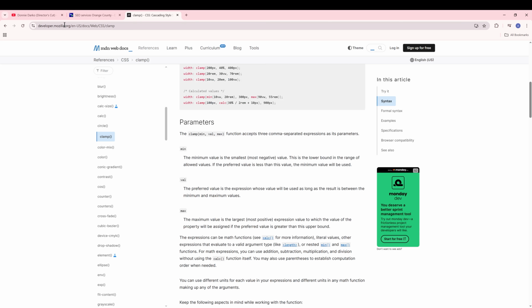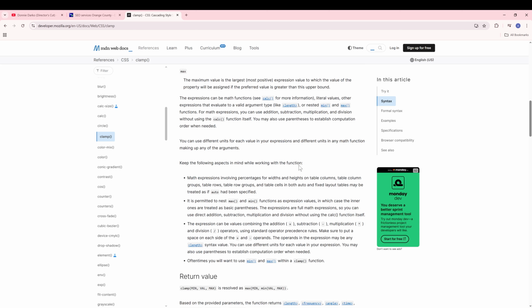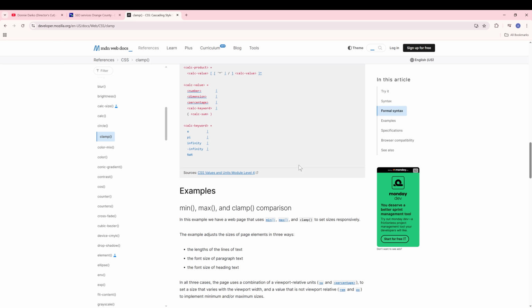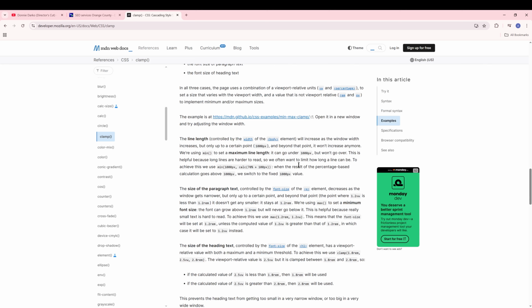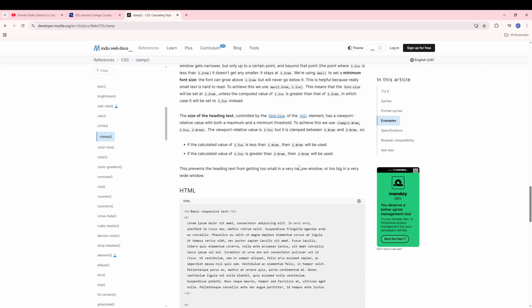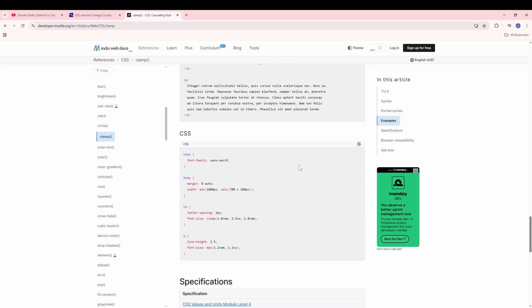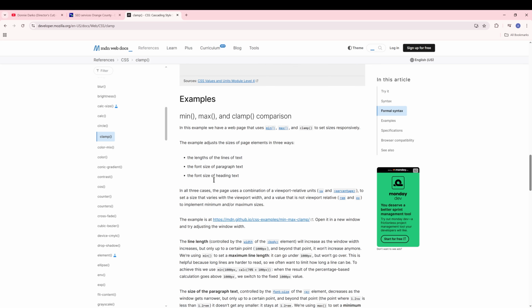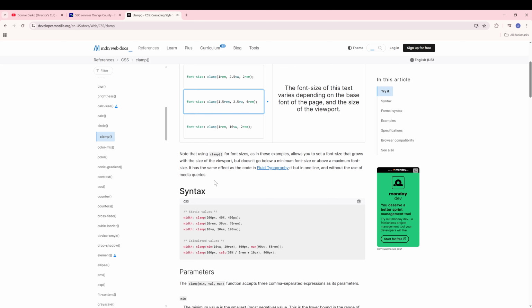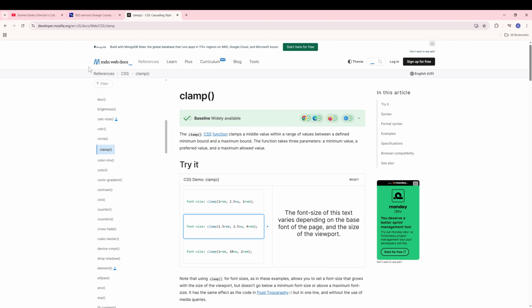And so I am viewing the Mozilla Firefox documentation for CSS. If you want to know more about the clamp function, I highly recommend reading this, as it will provide a very detailed explanation of what is going on with the clamp function, how it works, what all these values mean, etc. So in a nutshell, to sum it all up, the way I think height settings in Divi function is that I believe they use the clamp function for sizing.